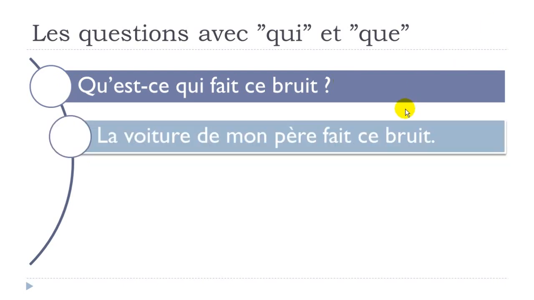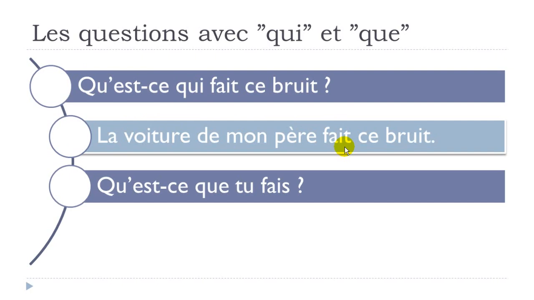And the answer would be, la voiture de mon père fait ce bruit. Okay, my father's car. La voiture de mon père. So if you translate it directly, it's the car of my father. And then you've got the verb. But this long thing is the subject. La voiture de mon père fait ce bruit. Okay, so that's the reason why first we had this que, because it's a thing, it's not a person. And then qui here, because it's the subject of the verb faire.